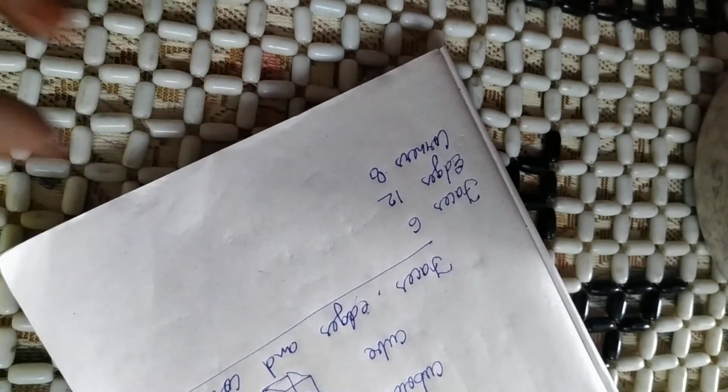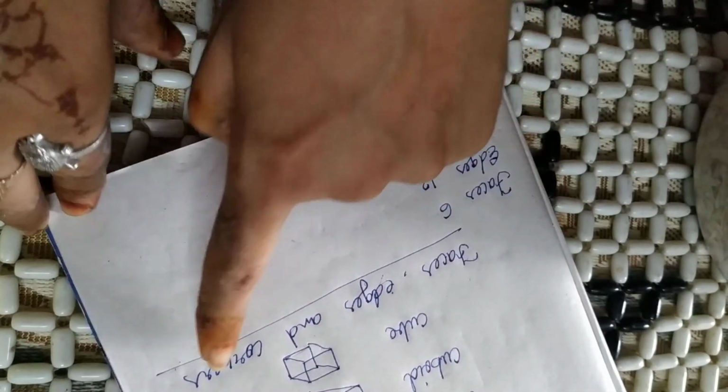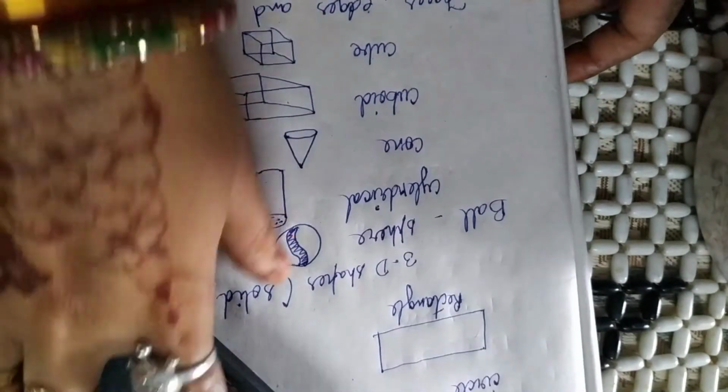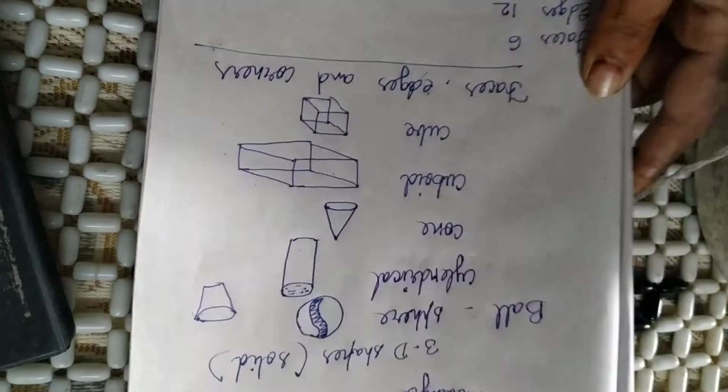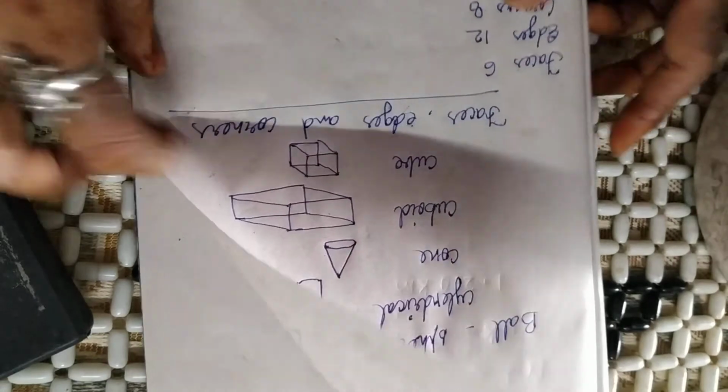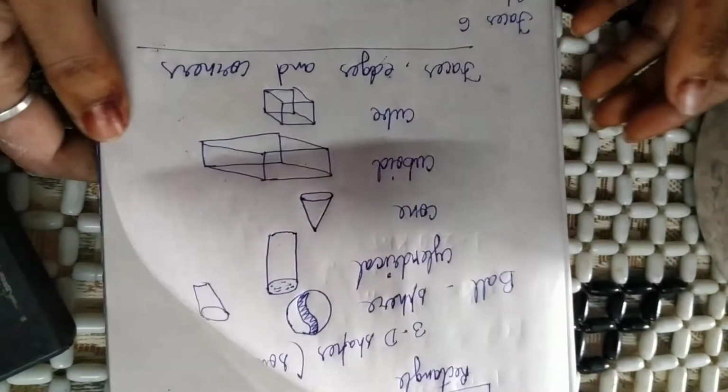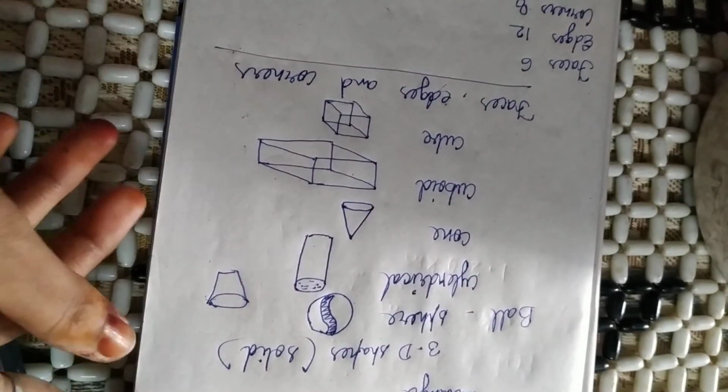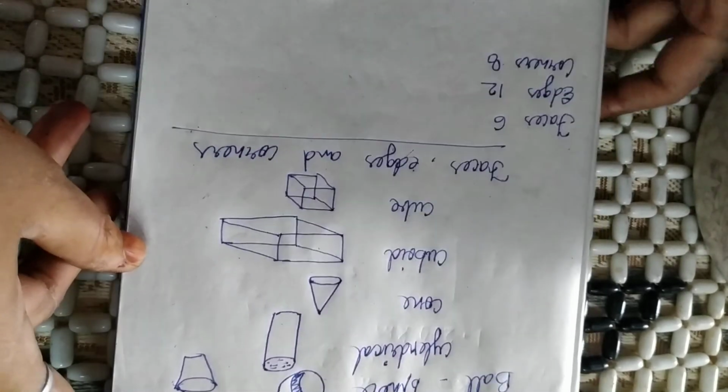So what is face, what is edge, what is corner, and what is 2D shape and what is 3D shape. Hope you understood. If you have any problem, you can call me anytime. I will explain you again. Okay? Thank you children.